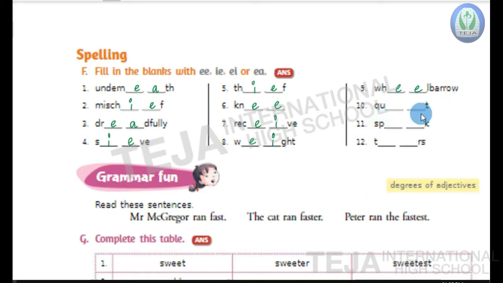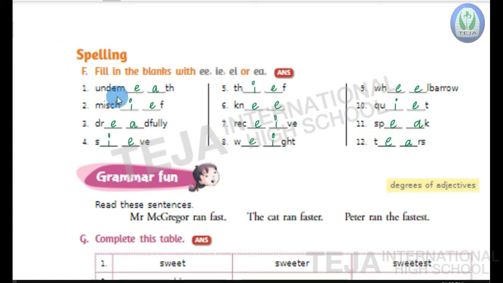QU dash dash T. So here the word is quiet. Quiet, quiet. 11th one. SP dash dash K. So the word is speak. Speak, speak. Last 12th one. T dash dash RS. So the answer is tears. Tears, tears.